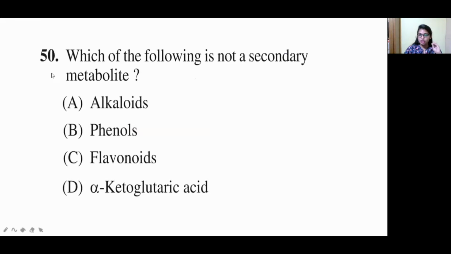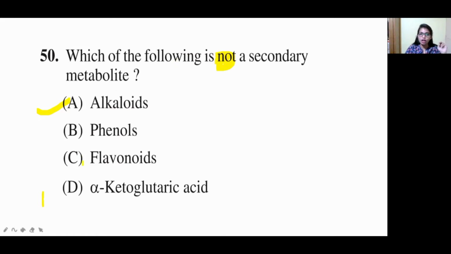Which of the following is not a secondary metabolite? I highlighted it because they are asking 'not'. In the examination hall, what we do is we go by enthusiasm. For example, I read everything about secondary metabolites, so I got this question and see which of the following is a secondary metabolite. I just skip the 'not'. I know alkaloid, I know flavonoid, so I just tick the first one, alkaloid, think it is correct and move on. Don't do like that, because sometimes they will ask 'not'. Here they ask 'not', so we have to write which is not a secondary metabolite.